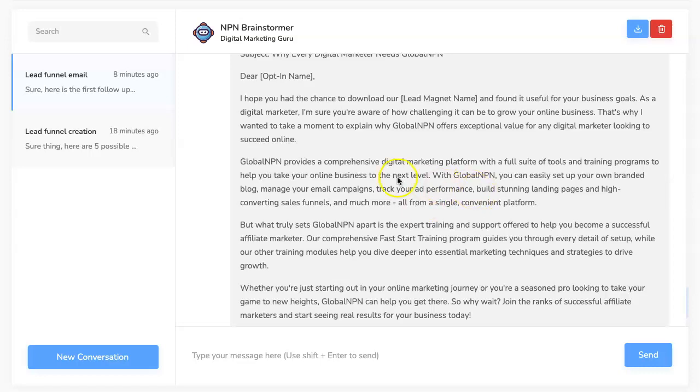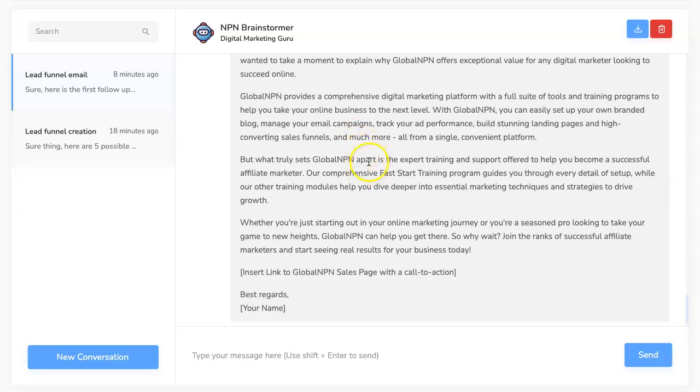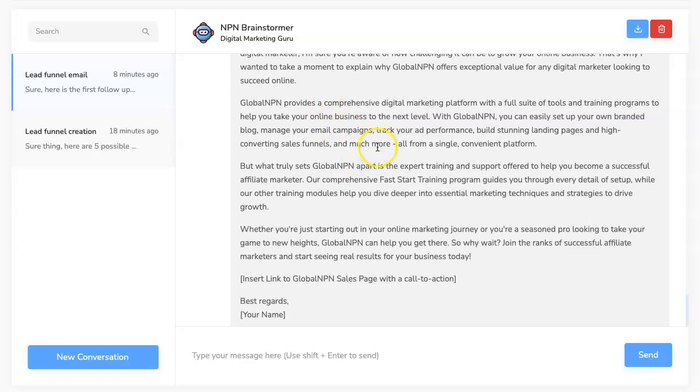So this is all specific for GlobalNPN because that's what our bot is trained up to do, but you can use this for any product or any offer that you happen to be selling because the process is always the same. All right, so that's how you do it. That's how you get started.